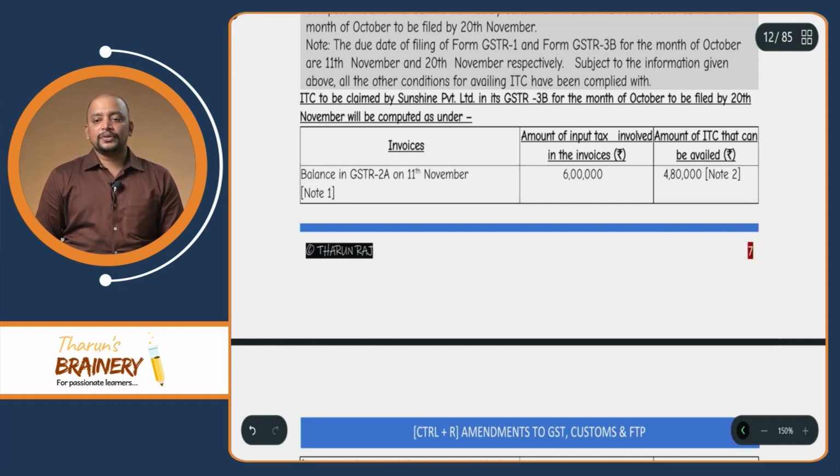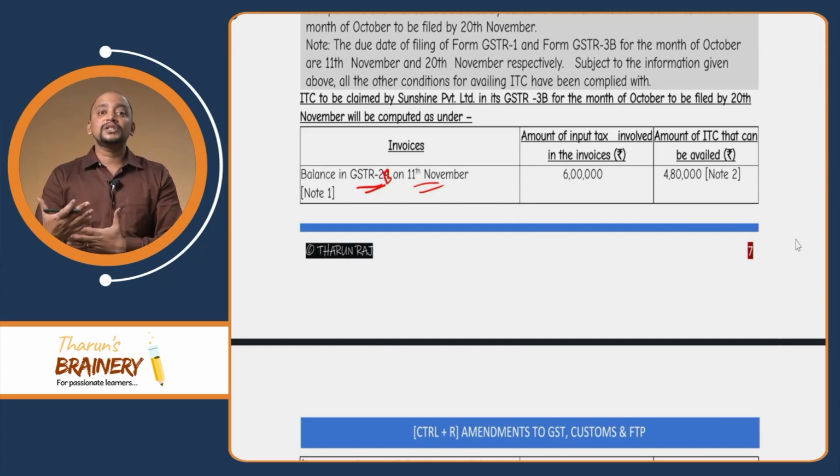And so therefore, now what do we need to answer? We need to answer this not as GSTR2A, we need to answer this as GSTR2B. And suppose in the question, if they have given it as 11th November, we will be taking 13 November only, because practically now it is 13 November. Again, I am telling you, this was an old question given in RTP, which I am just modifying as per the latest amendments.